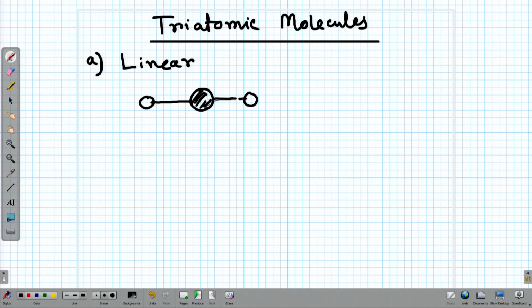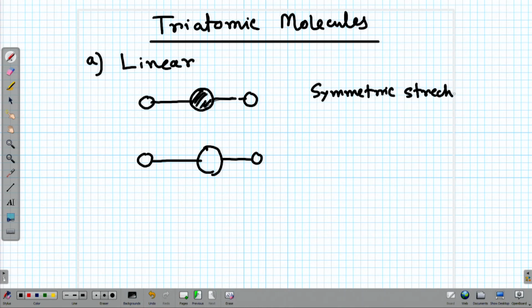It can have two types of vibration. If the molecule stays linear all throughout, it can have two types of vibration. One is called the symmetric stretch, and the other one is called the asymmetric stretch. In symmetric stretch, the central atom stays stationary, and we can have these two atoms going in or out.